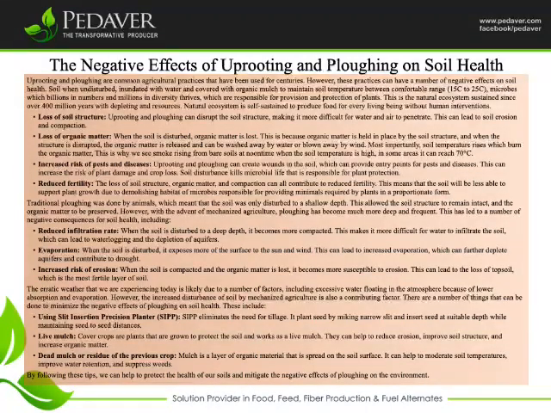Increased risk of pests and diseases. Uprooting and plowing can create wounds in the soil, which can provide entry points for pests and diseases. This can increase the risk of plant damage and crop loss. Soil disturbance kills microbial life that is responsible for plant protection.